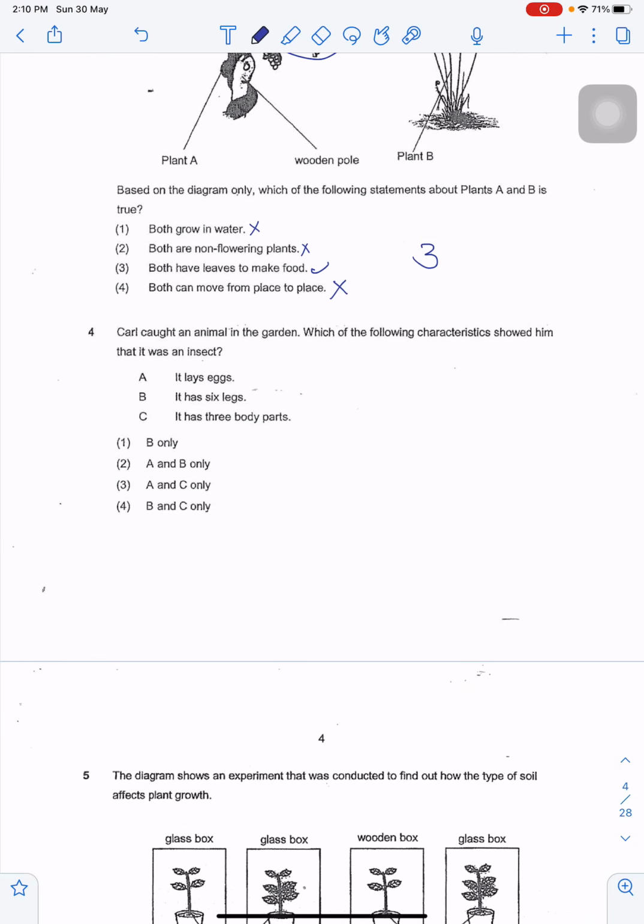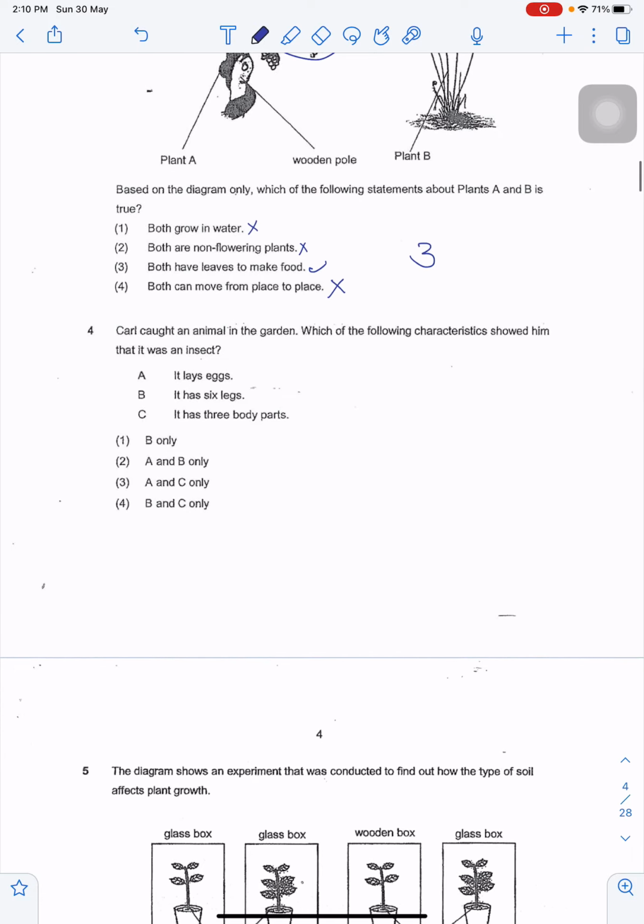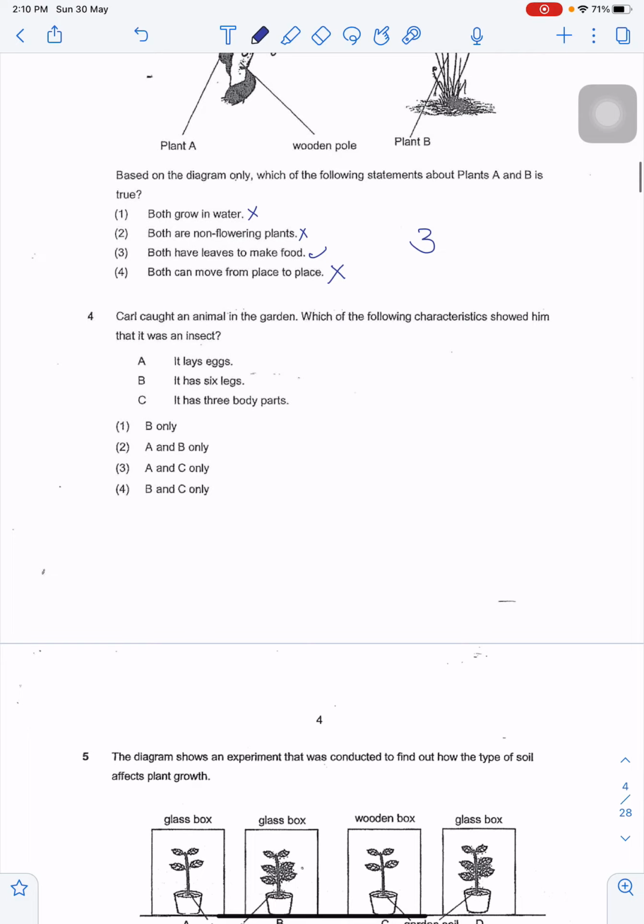Carl caught an animal in the garden. Which of the following characteristics showed him that it was an insect? It lay eggs. Unfortunately, this is not just an insect, and other animals like birds are able to lay eggs too. It has 6 legs. That's true. It has 3 body parts. Yes, that is also a characteristic of an insect. So for this question, it would be B and C. Answer would be 4.